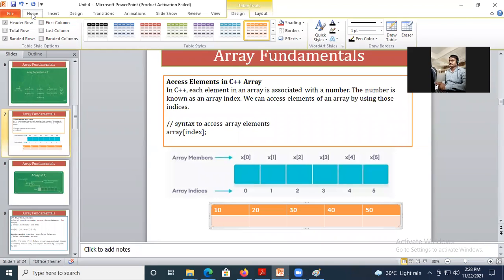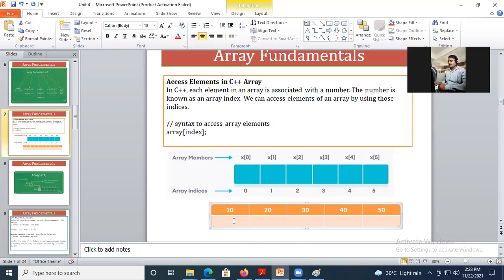Yes, sir. Okay. Now, what we have just read, each element in array is associated with number. That means these stored values are stored at some specific number. The number is known as array index. What will that number be? Array index or indices. Now just check, when we start or when we initialize any value, it starts with 0, then 1, 2, 3 and 4.